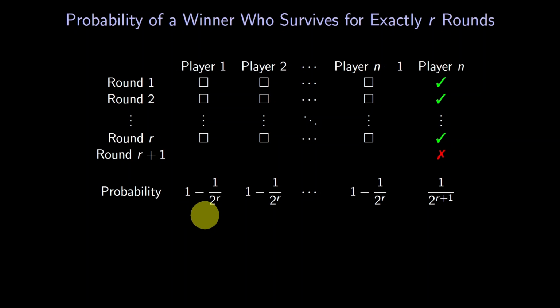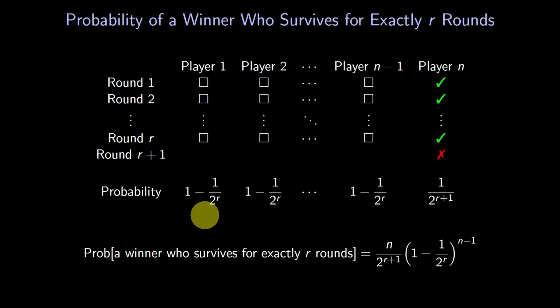Since the players are independent, we can multiply these probabilities to get the final probability of having a winner who survives for exactly r rounds. Here's what we get. Do you see where all the factors in this expression come from? The factor 2 to the power r plus 1 comes from player n. The factor 1 minus 1 over 2 to the r, all raised to the power n minus 1, comes from players 1 through n minus 1. And what about the factor of n? Remember, we had n choices for whom the winner could be, so we have to multiply by n. Great! We've developed a formula for the probability of having a winner who survives for exactly r rounds.